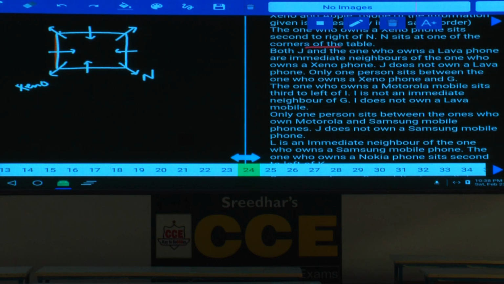And at the same time, both J and the one who owns a Lava phone are immediate neighbors of the Geno phone. Then who are those? J is one and Lava. If J is here, Lava will be here. Or if J is here, Lava will be at this place. J does not own a Lava phone. Clearly specified, J does not own Lava phone. Hence, if J is here, Lava will be here. Or if J is here, Lava will be here. The next one.